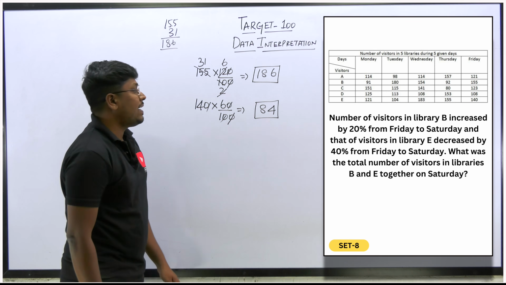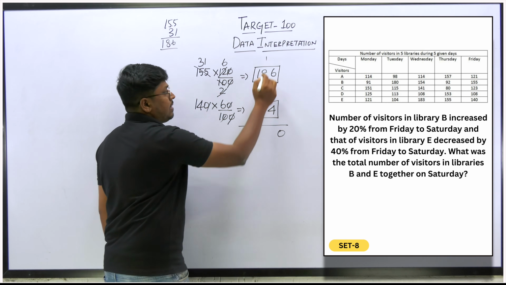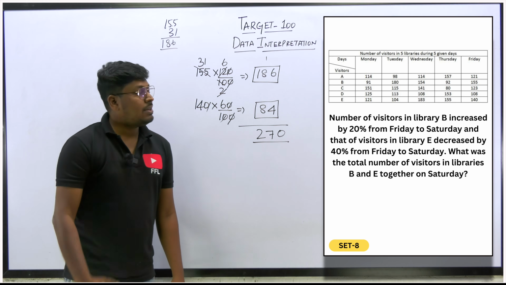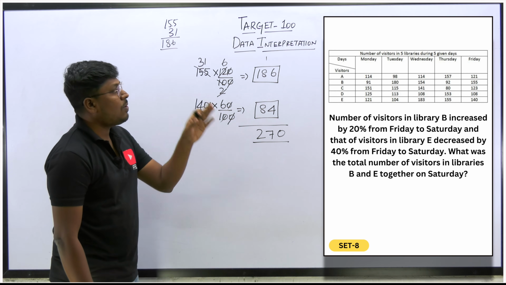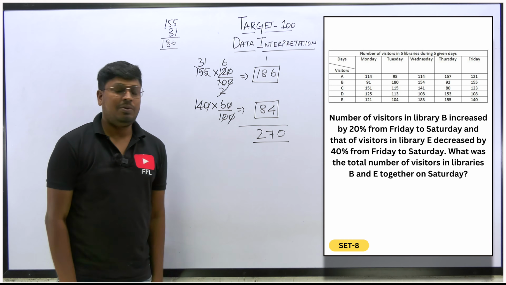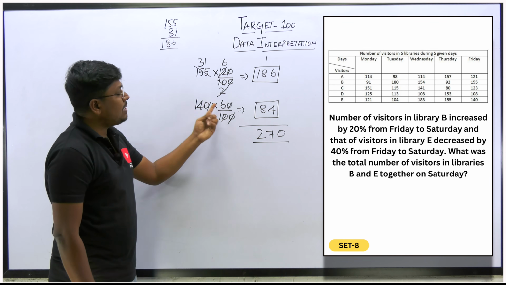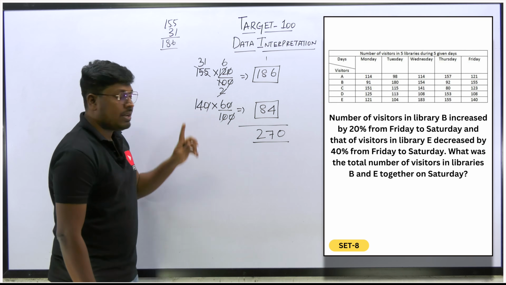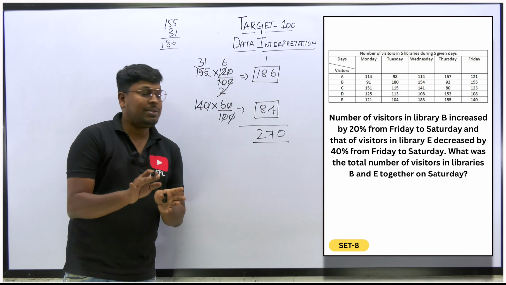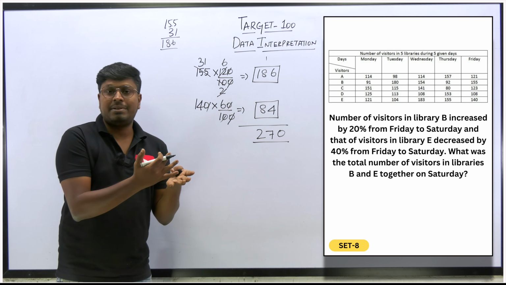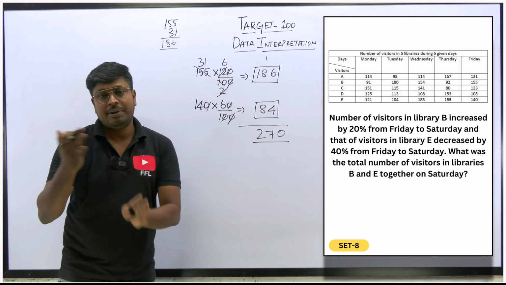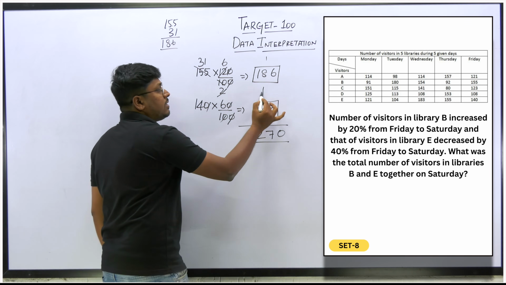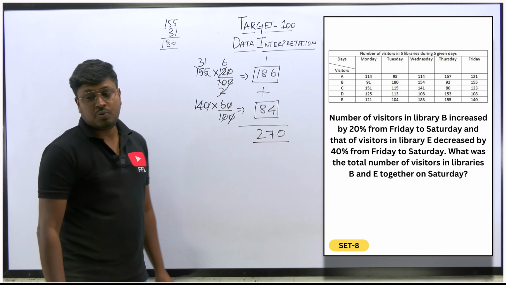Now our target is to find the total. So let me find the total: 186 and 84, 270. So 270 will be the total number of visitors on Saturday in library E and library B. Understood or not? There is another way also: you can find what is 40% of 140 and then subtract it from 140. Instead of doing that, we already know that with a 40% decrease, 60% of people are coming on Saturday. So I found what is 60%, which is 84. Now our target is to find the total, so add 186 and 84. So 270, right?